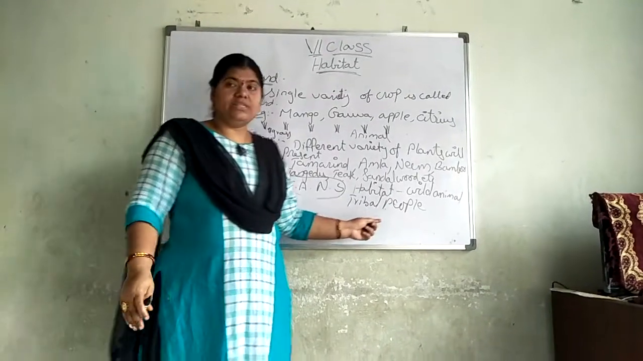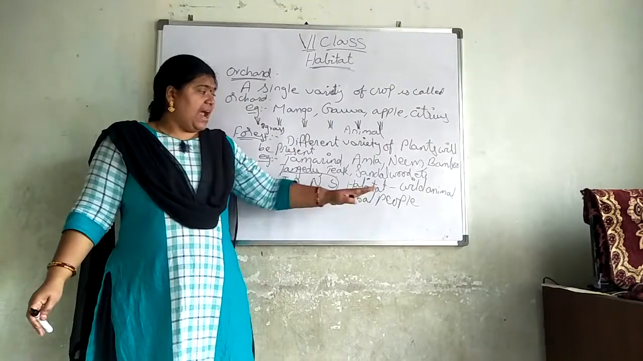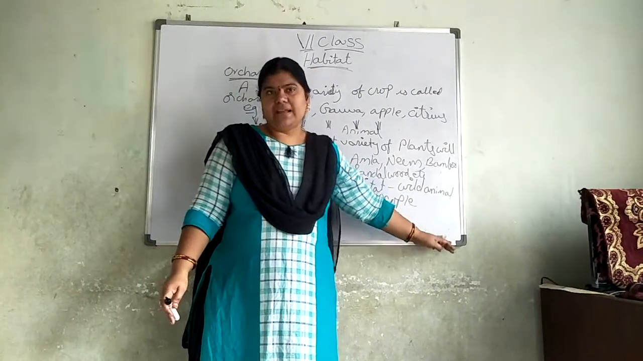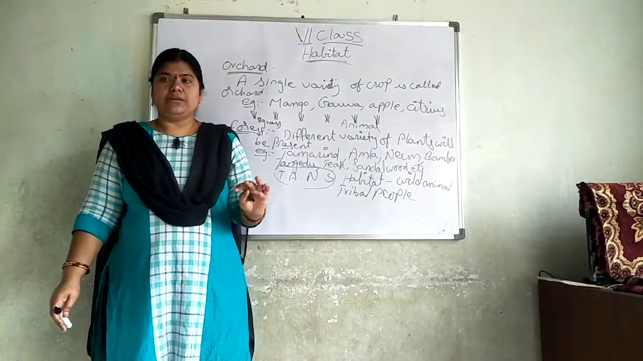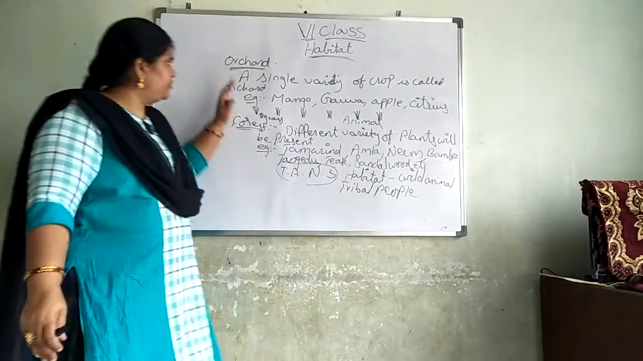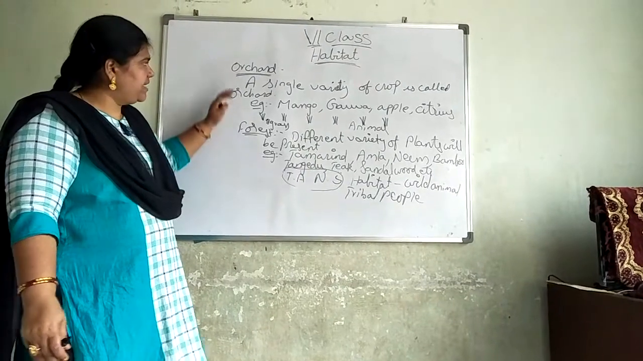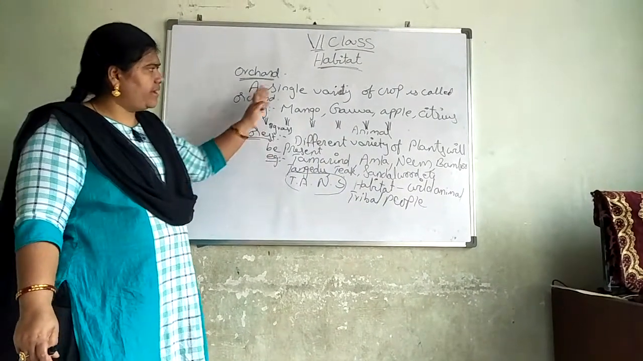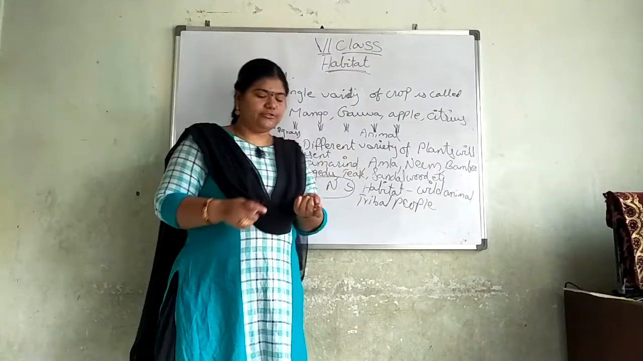But what they will do is cut only half the part and eat that, and they will save the lives of the wild animals. They will not kill wild animals for their food purpose. So you have to know the difference between an orchard and a forest. I hope you understood. A single variety of crop is called an orchard, and a forest has different varieties of food.